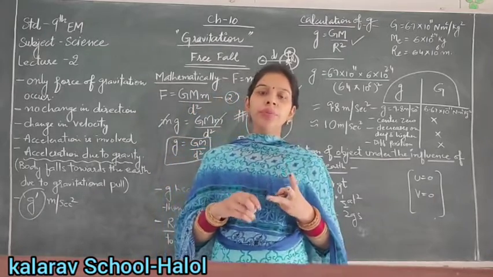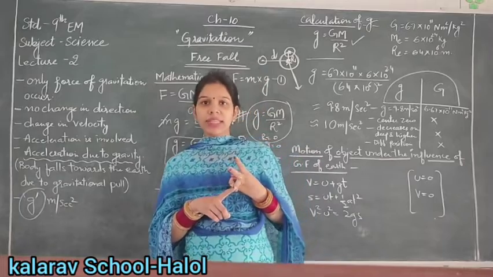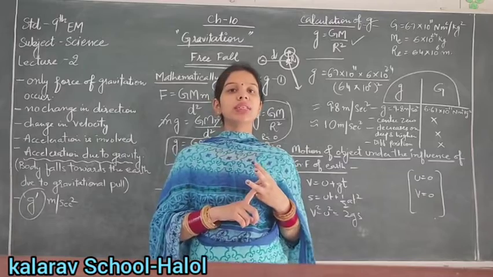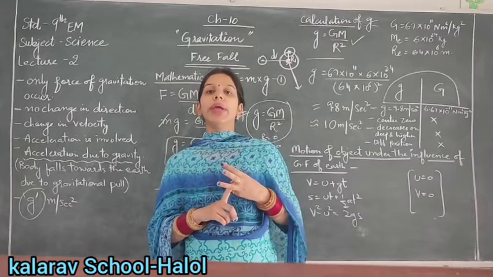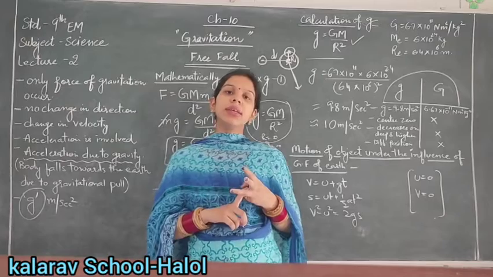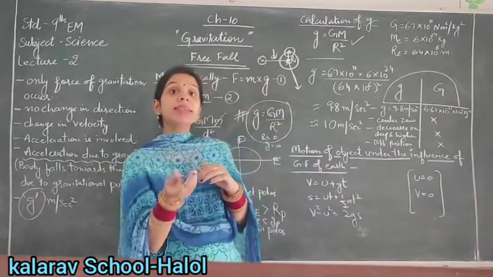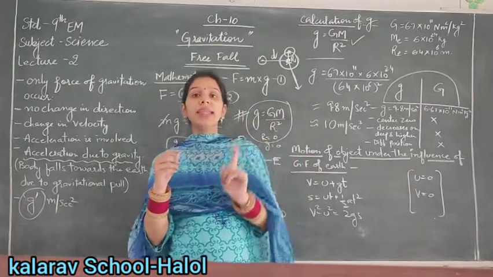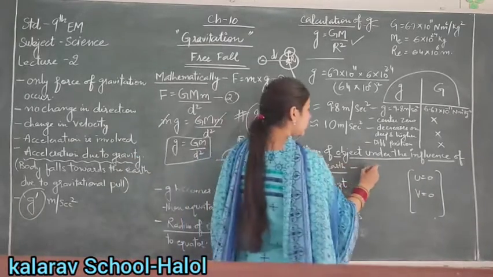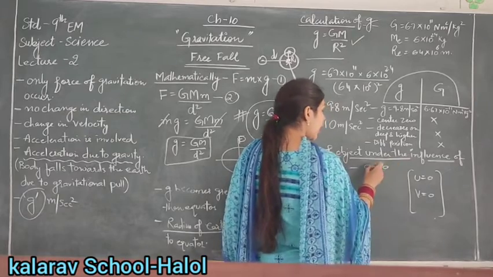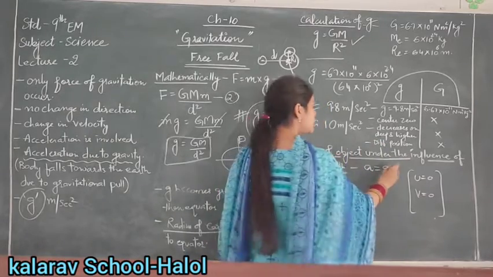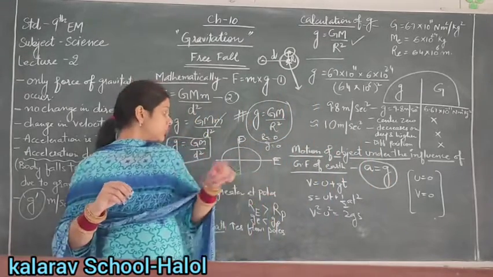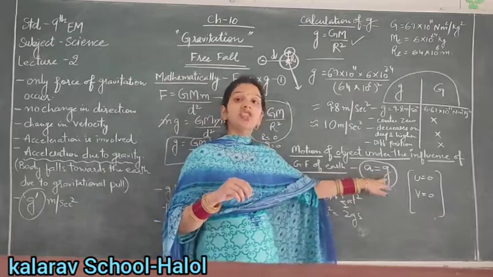I will recall them for you. s equals ut plus half at square, v equals u plus at, v square minus u square equals 2as. If the motion is described under the gravitational force, then the acceleration of the object changes to acceleration due to gravity. So here we will replace the value of a with g.